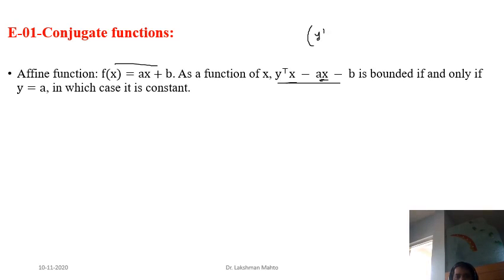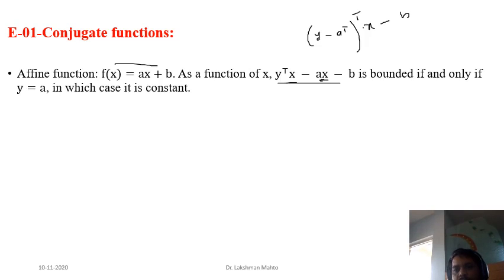So here y will come, minus a transpose. I am writing it in the general linear function form, so that's why y transpose will come. I had already mentioned that transpose is a dual operator, so if you apply it twice, it will vanish and give the original one. So (y minus a) transpose, whole transpose times x minus b.